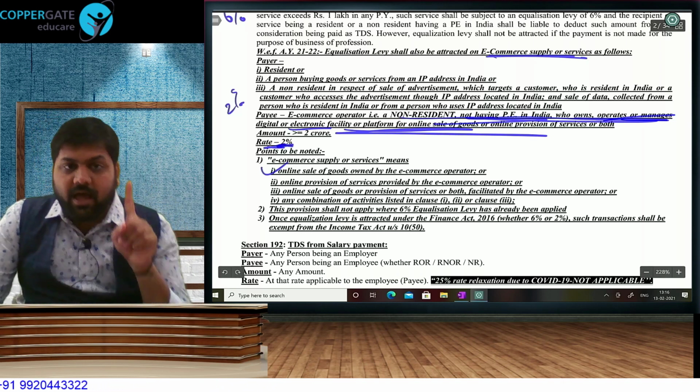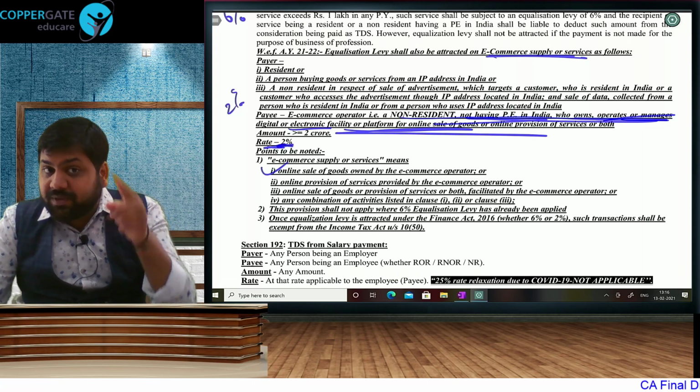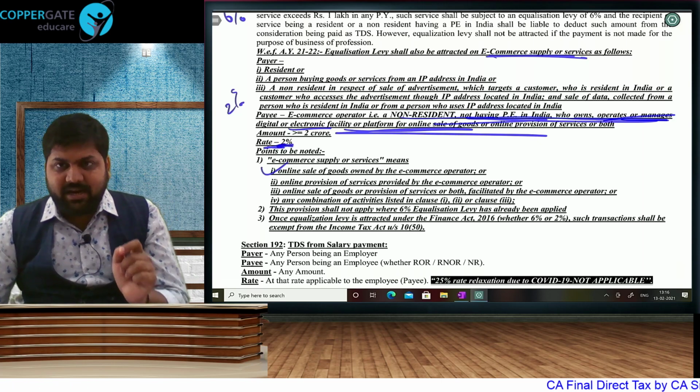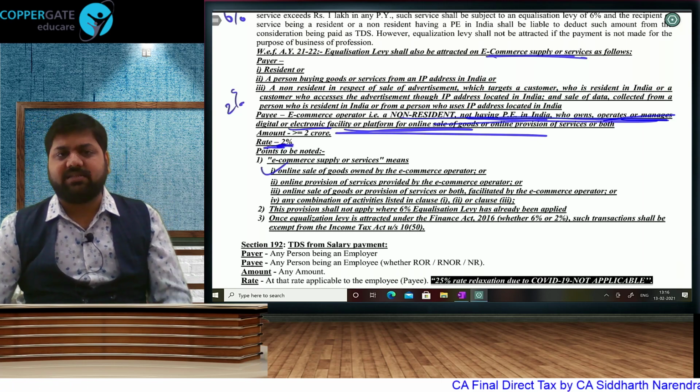So listen, an e-commerce operator is doing business. Non-resident, no PE. If it is resident, then that new section 194O will apply. For resident e-commerce, we have 194O. For non-resident, we have this equalization levy.